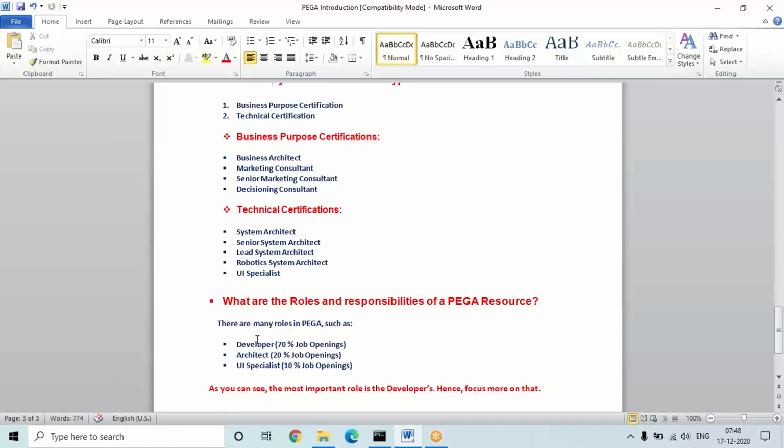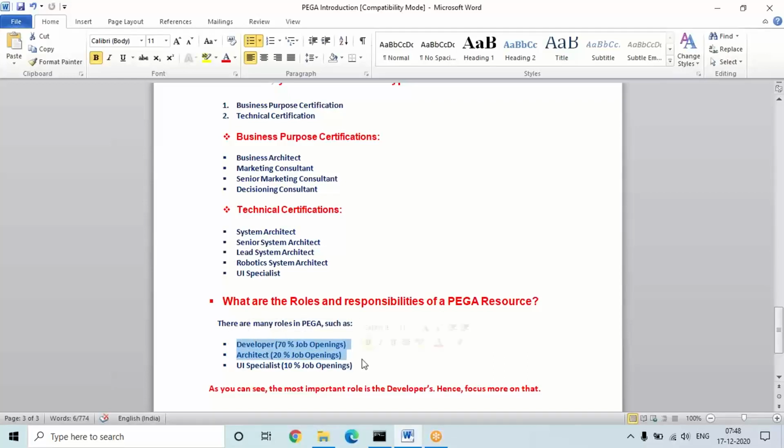Okay, and the other thing is the job roles in real time. Here I told you, developer is the main thing in Pega. 70% of the openings will be for developers, and some architect roles they take separately. Architect roles mean creating some security concepts, working on organization rules, access rule criteria, and some architect rules. So about 20% as well; in Pega you will learn these two in real time.